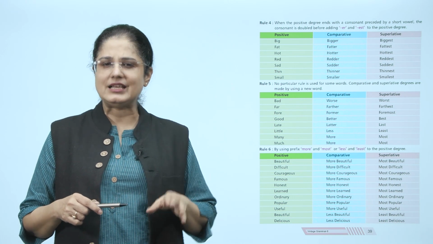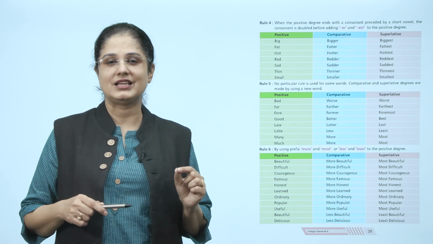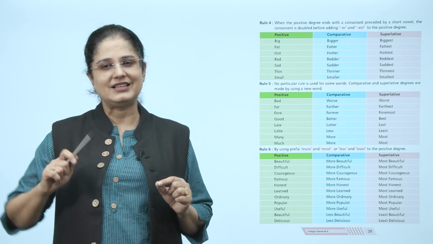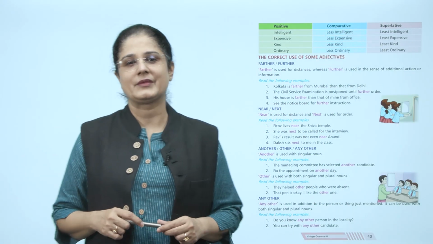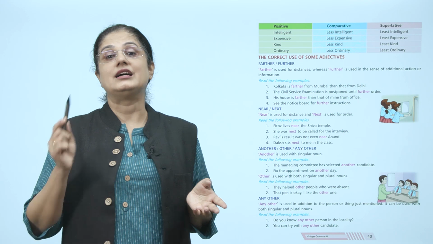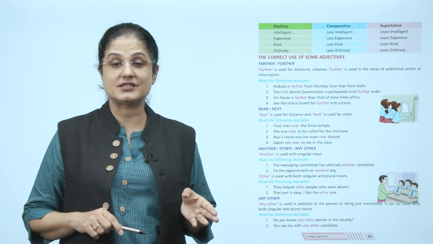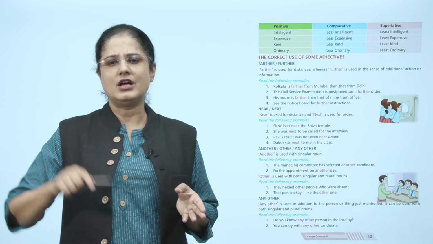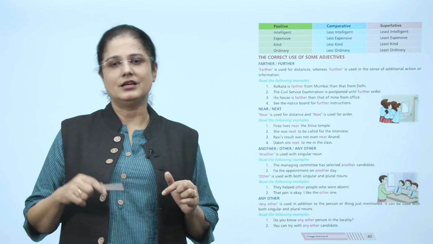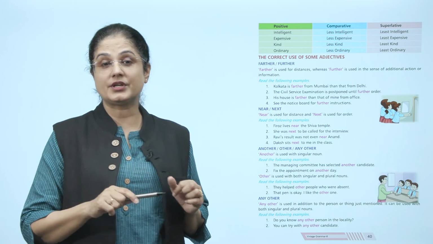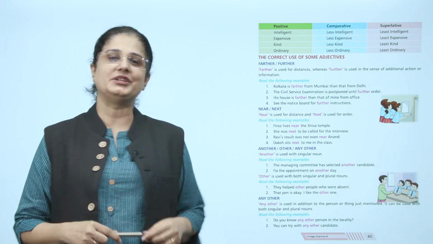Beautiful, less beautiful, least beautiful. Delicious, less delicious, least delicious. Intelligent, less intelligent, least intelligent. Expensive, less expensive, least expensive. Kind, less kind, least kind. Ordinary, less ordinary, and least ordinary.